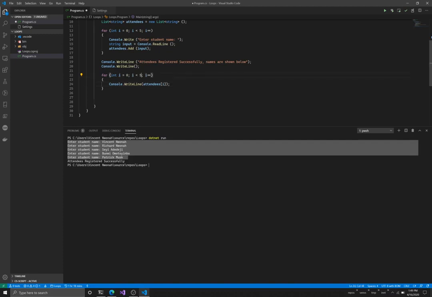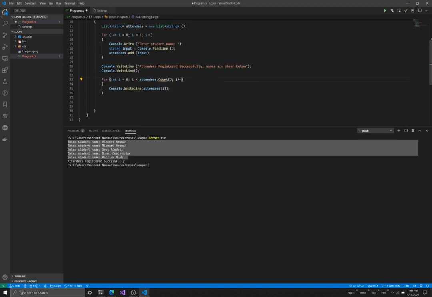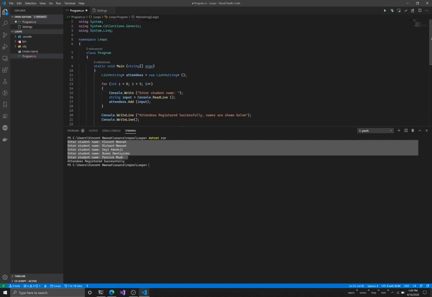Now, instead of running this loop 5 times, let's pretend I don't know how many items are in this list, but I want to display every single one of them. So I'm going to say i is less than attendees.Count. And I need another using statement for that, using System.Linq.